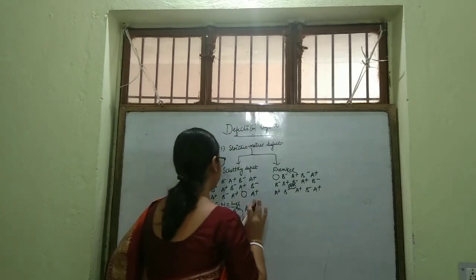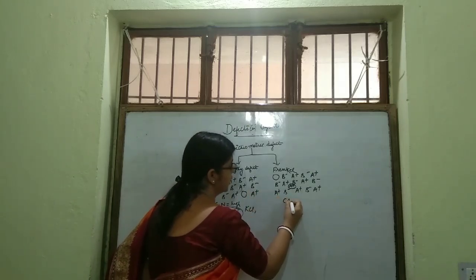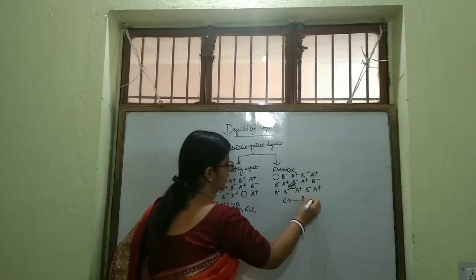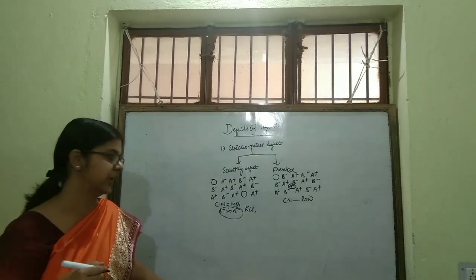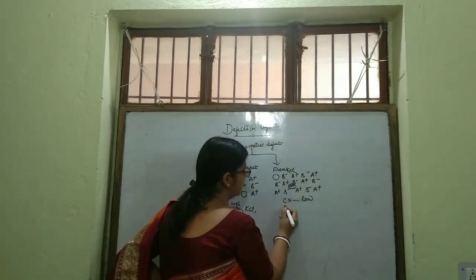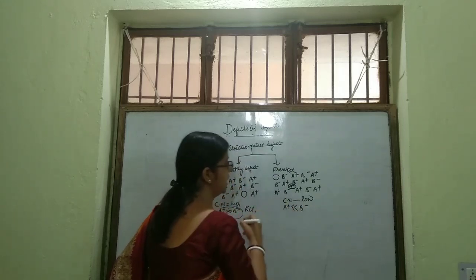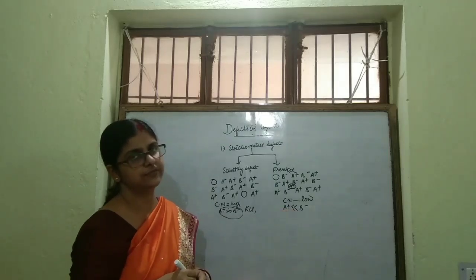Here Frenkel defect is shown by the compound which has low coordination number. Here the size of the cation is smaller than the size of the anion.